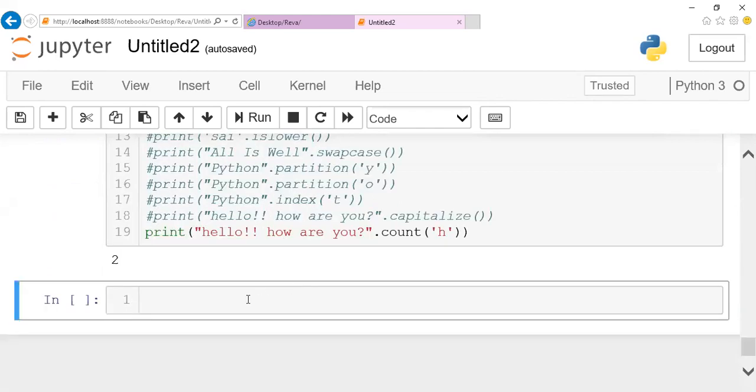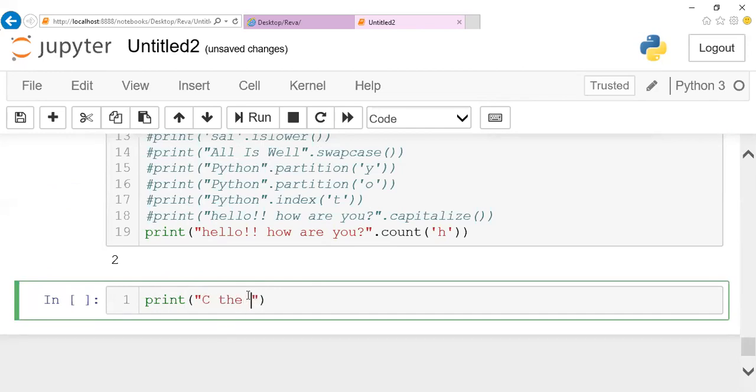And apart from this, we do have some more common functions. Two more important functions I didn't tell you, guys, sorry for that. Split and join are very important functions in Python.